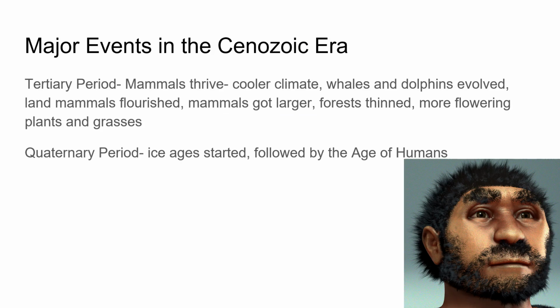All right, major events in the Cenozoic era. The Tertiary period. Mammals thrive, cooler climate, whales and dolphins evolved. Land mammals flourished, mammals got larger and forests thinned, more flowering plants and grasses. Then the Quaternary period, Ice Ages started and followed by the Age of Humans.